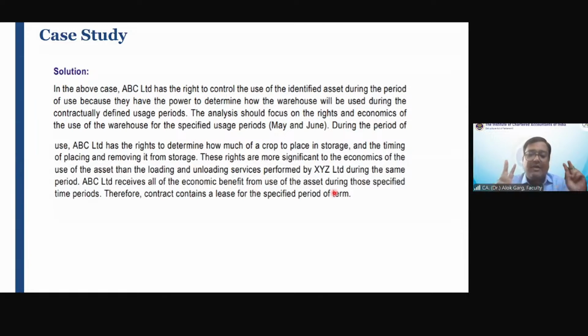ये 5 साल का कॉन्ट्रैक्ट था, हर एक साल में 2 महीने के लिए. तो इस 2 महीने में कौन यूज कर रहा है? एबीसी. कौन डायरेक्ट कर रहा है? एबीसी, राइट? Who is directing the how and what of using the asset? ABC, right? Who is getting the benefit? ABC. So this is an identified asset. Of course, this lessee is having a right to control the use of an asset.